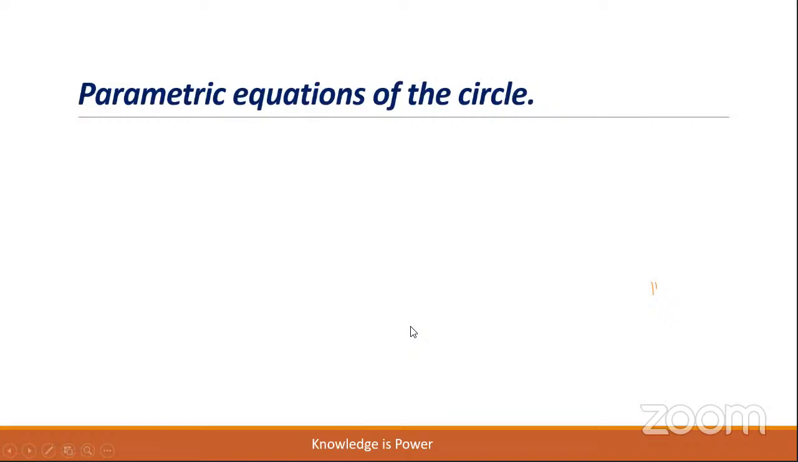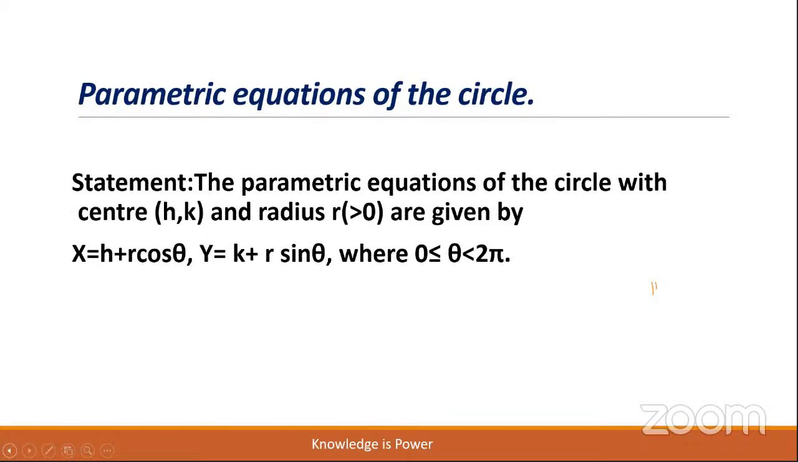Now we shall discuss the parametric equations of the circle. Dear children, in this revision class, we shall take the definition of the parametric equation of the circle now. Statement: the parametric equations of the circle with center (h, k) and radius r, which is greater than 0, are given by x is equal to h plus r cos theta, y is equal to k plus r sin theta, where 0 less than or equal to theta less than 2 pi.